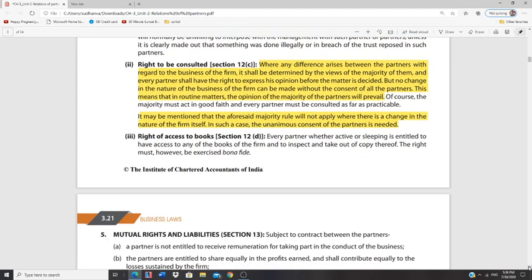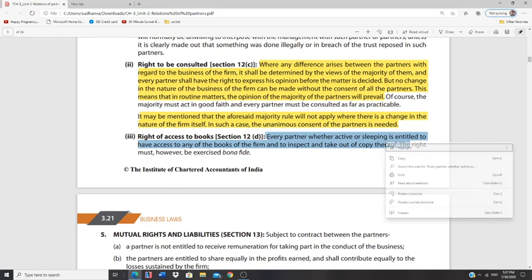The next part is 12D, right of access to books. In case of right of access to books, every partner, whether active or sleeping, should be entitled to have access to the books of the firm. Whosoever they are, they can come and ask the partner to give them access to the books of the firm and then inspect the books. And this particular right should be exercised bona fide.